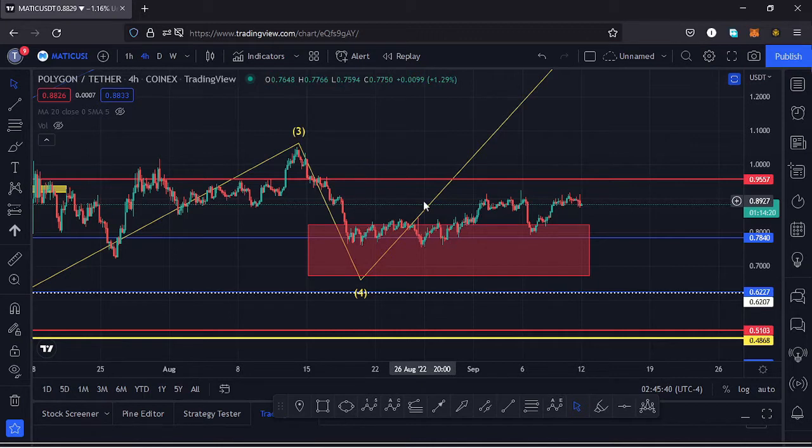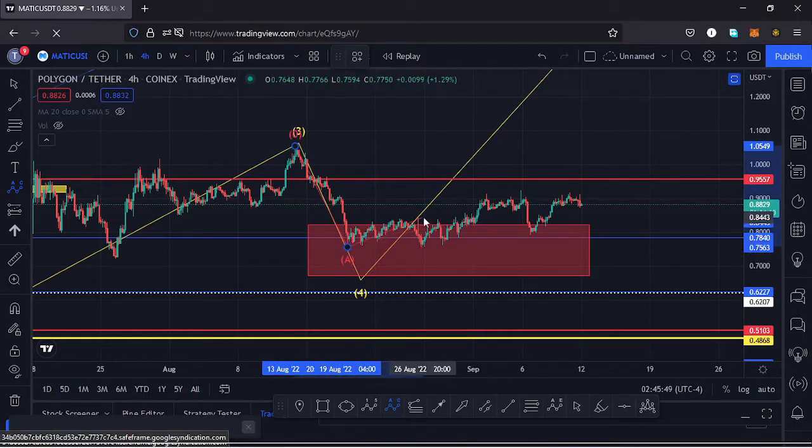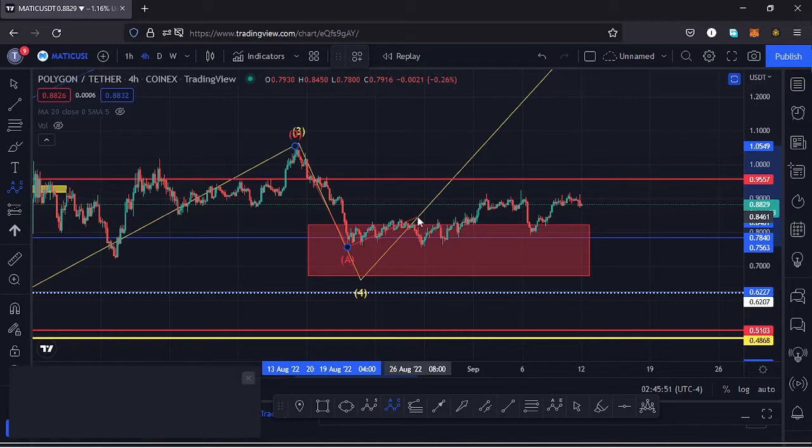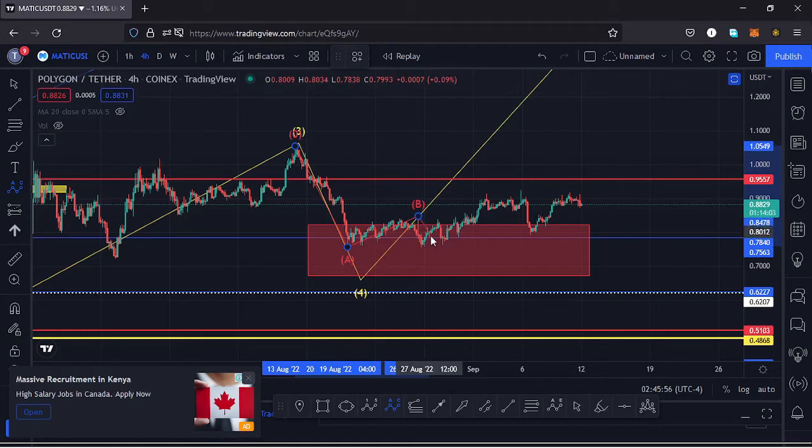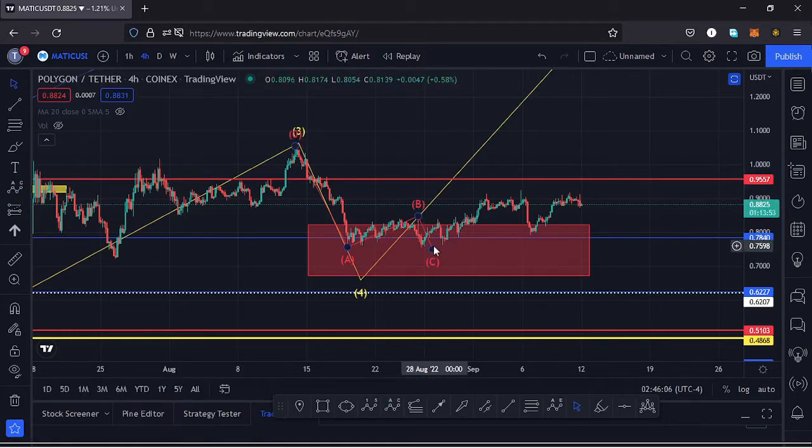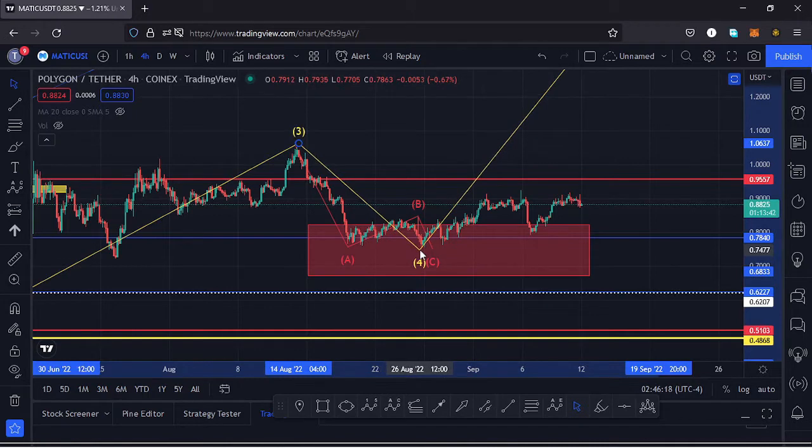And there are two ways we can look at this movement. The first way, we can see this massive ABC correction over here, having this as the wave A. Then we made a high at around the $0.88 mark, which is the high for that wave B. Then we saw a very nice retracement to the lower side in the formation of a wave C. And after making the low for that wave C, it got us into our red target area by going back to around the $0.75 mark.